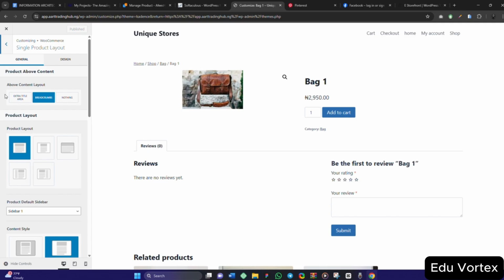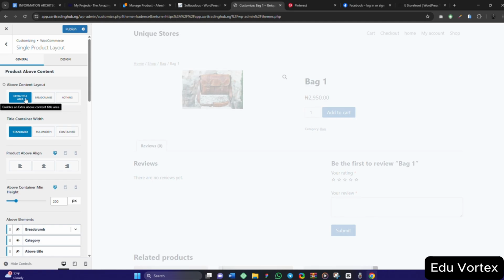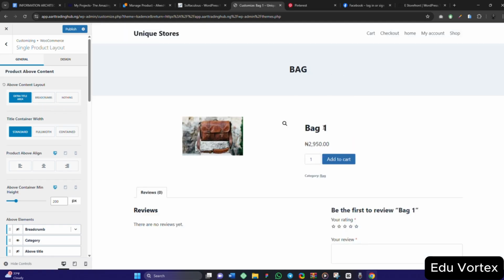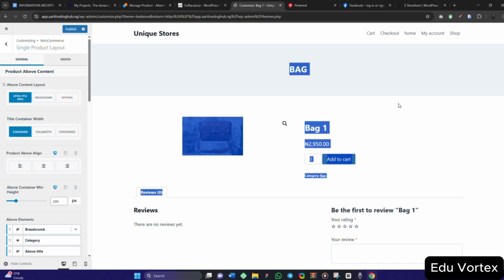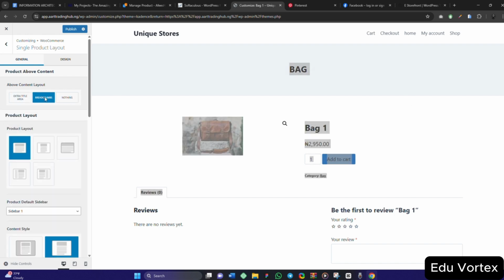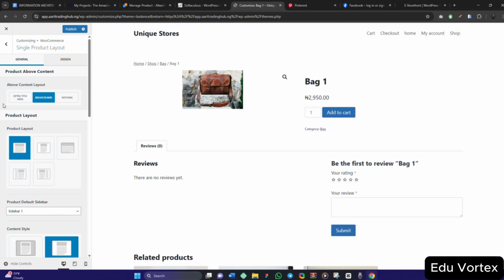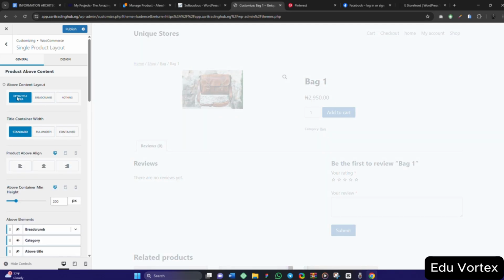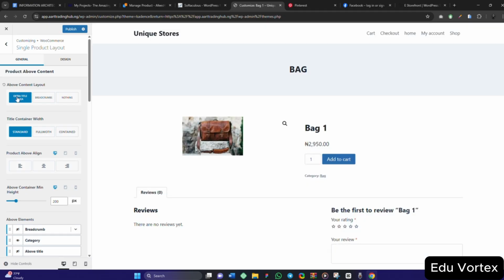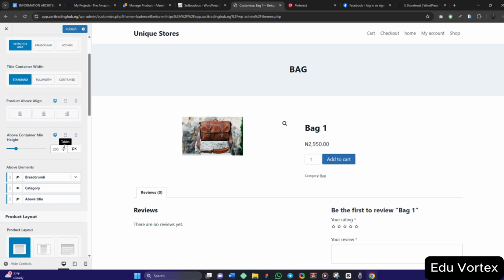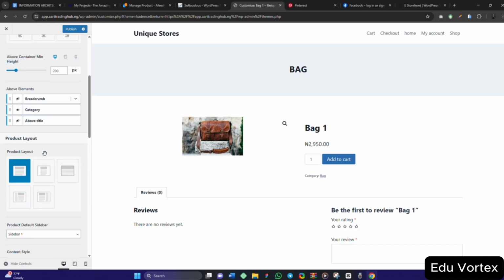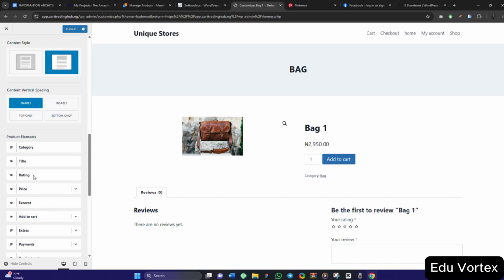From this area, it says above content layout. If you click on this extra title area, this is it. You see, it is showing here. If you just want it as breadcrumb, this will not be showing. It will be showing something like this. So let's give it more life now. I will just choose this extra title area, then standard right, then I will just leave it like this. I will leave all of these like this. Okay, let me scroll down.